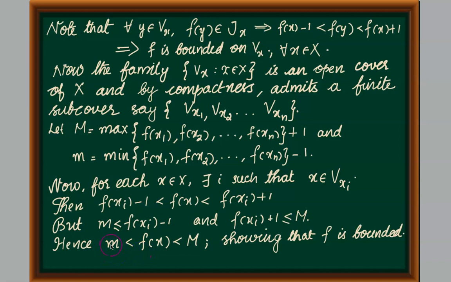Since these constants small m and capital M are obviously independent of the choice of small x, we can definitely conclude that f is bounded. Now it remains to show that f attains its extrema. Since f is bounded, it is obvious that f will have an infimum and a supremum. We will need to show that f attains both its infimum and supremum.